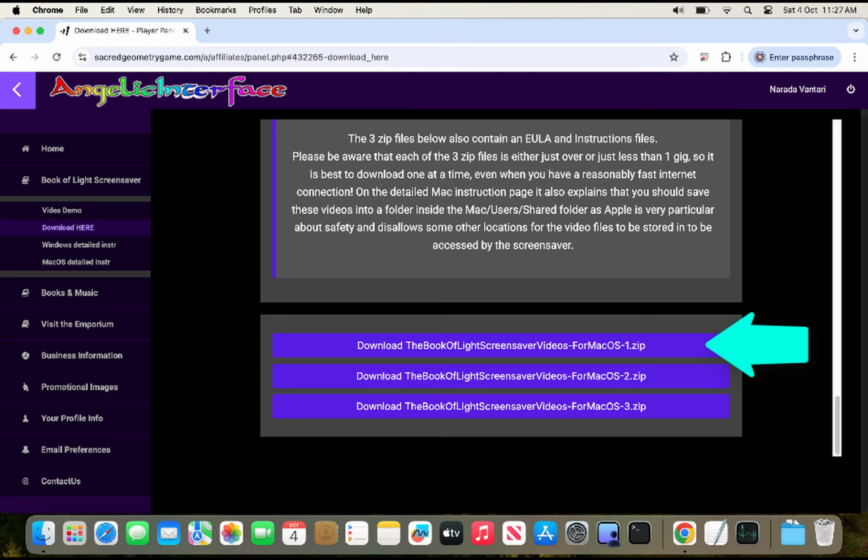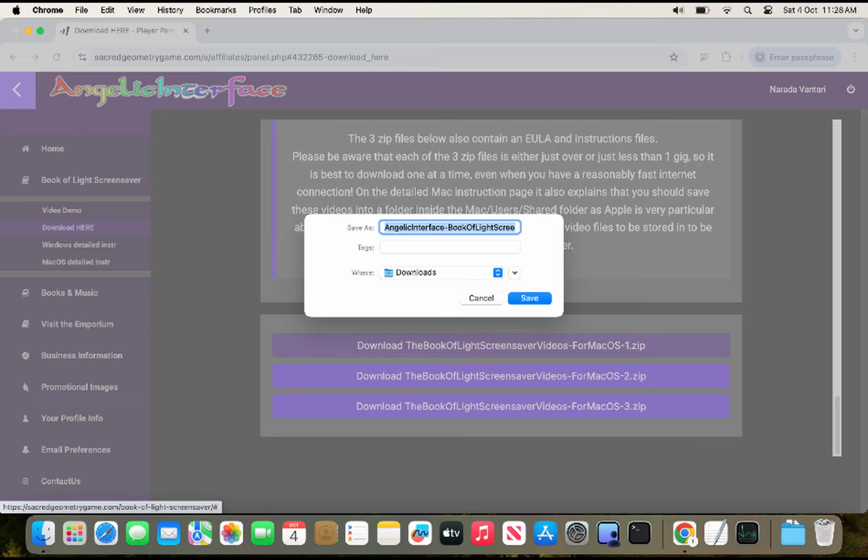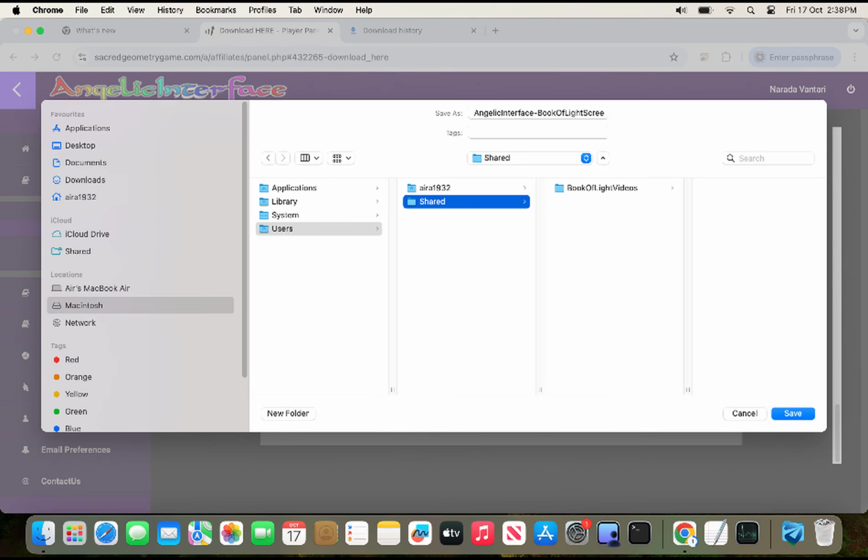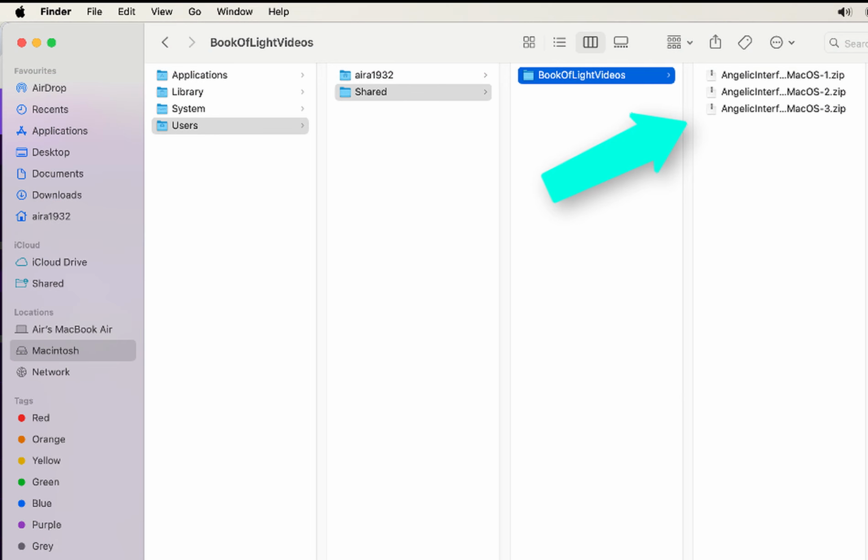First, use the links to download the 3 zip files of videos one at a time. If your system asks you where to save the files, then navigate to the new folder you created inside the Macintosh Users Shared folder and save the 3 files you download into this folder. If your system automatically saves the files in Downloads without asking you where to save them, then you'll have to cut and paste them from there into your new folder.